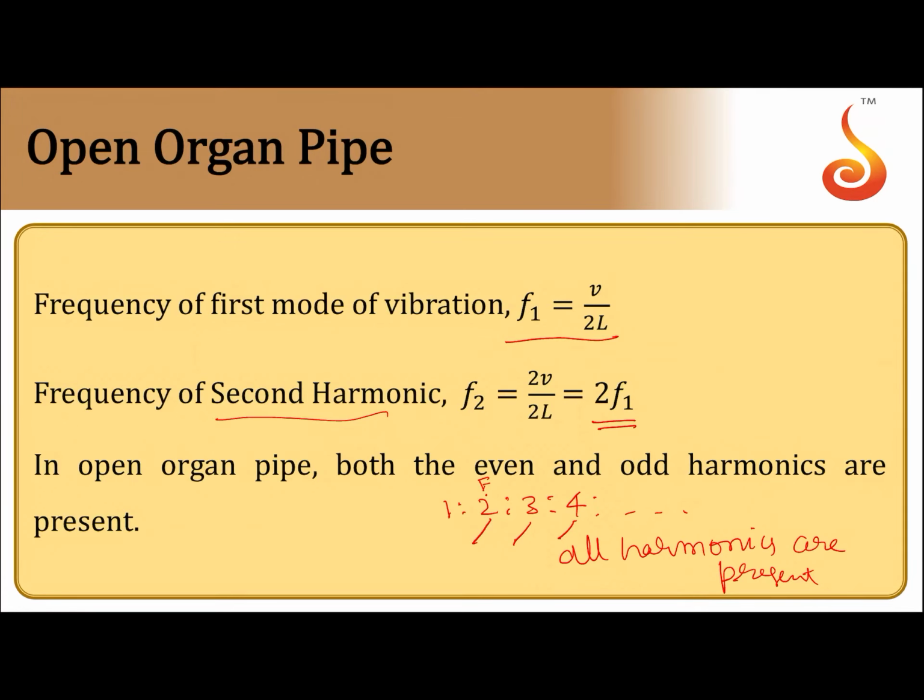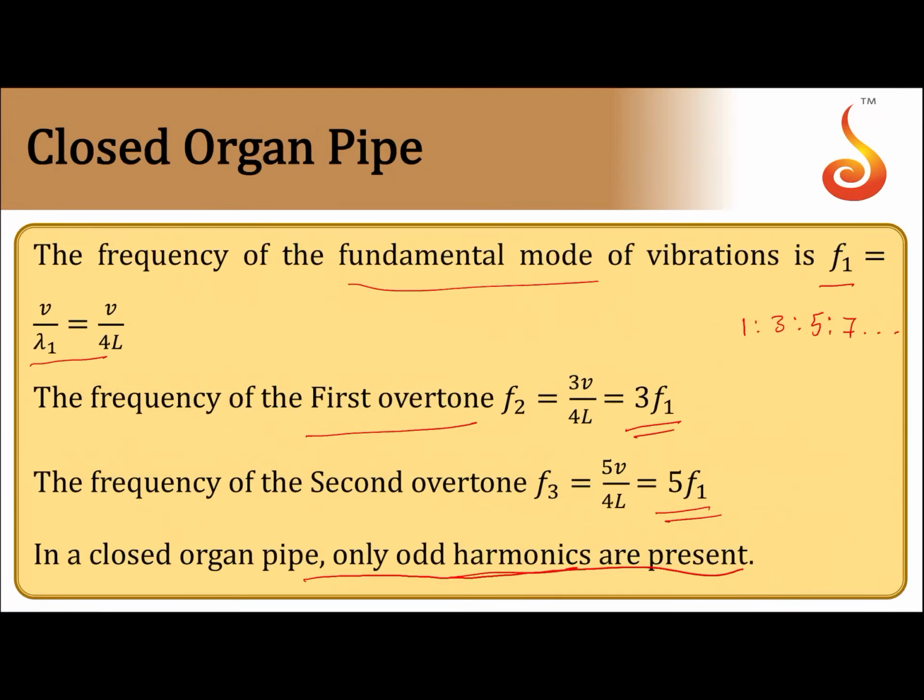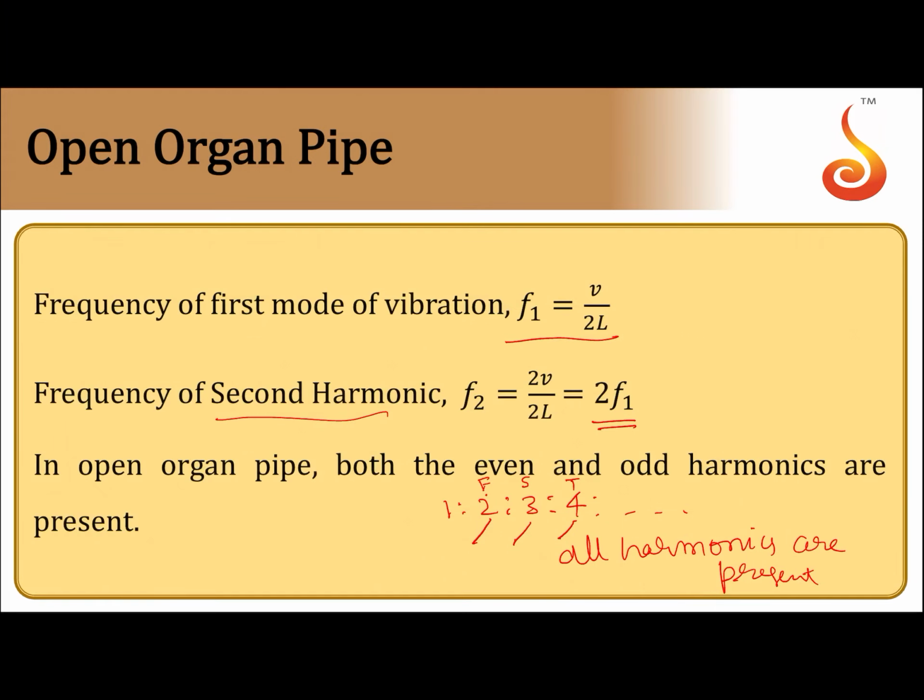The second harmonic here is the first overtone, this is the second overtone, third overtone. Whereas in the case of a closed pipe, this is the first harmonic, this is the third harmonic, fifth harmonic, seventh harmonic. Even harmonics are missing here. The third harmonic is the first overtone, the fifth harmonic is the second overtone, the seventh harmonic is the third overtone. So overtones are frequencies which are higher than the fundamental, whereas harmonics are frequencies which are integral multiples of the fundamental.